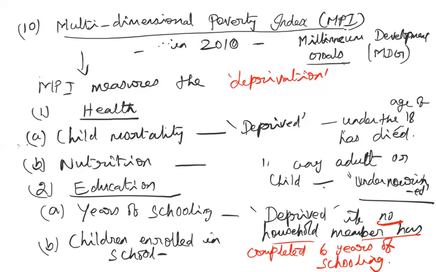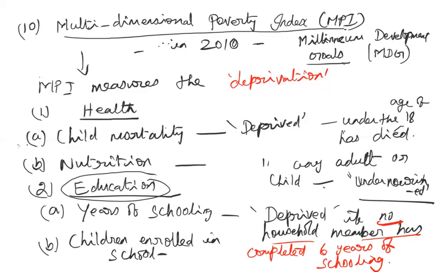Okay, so the adults haven't even completed 6 years of schooling, and how many children are there in the family, and how many of them are not even enrolled in primary level education, then they are deprived of education. So there are some more angles, some more standards also included in the multidimensional poverty index, which I will continue in my next class.